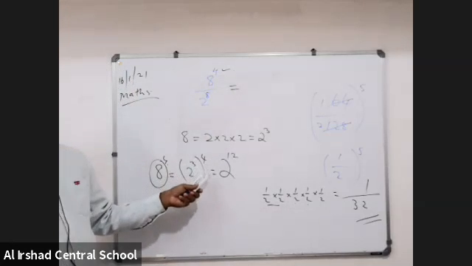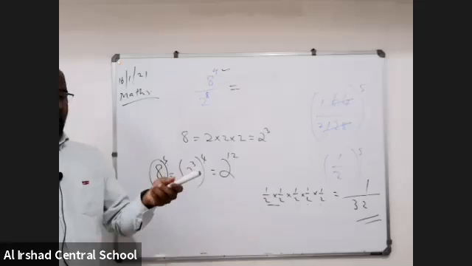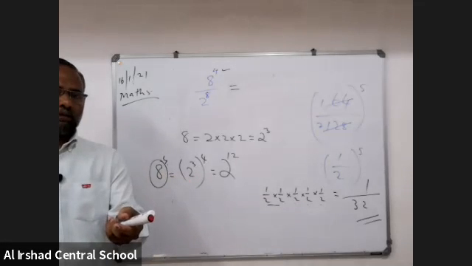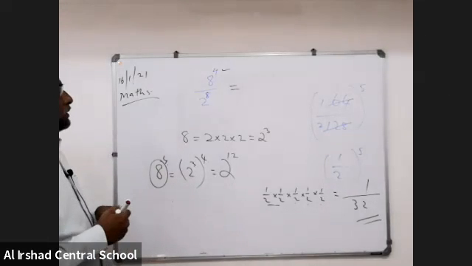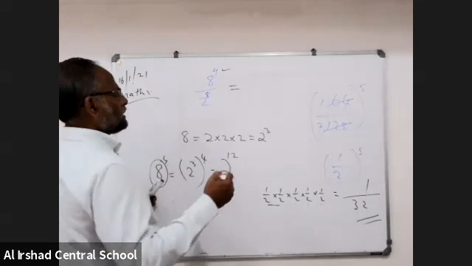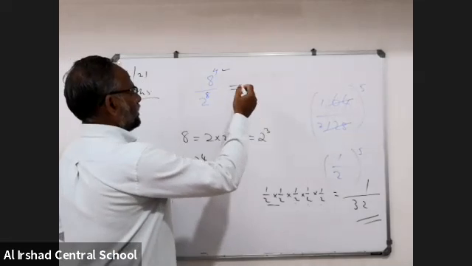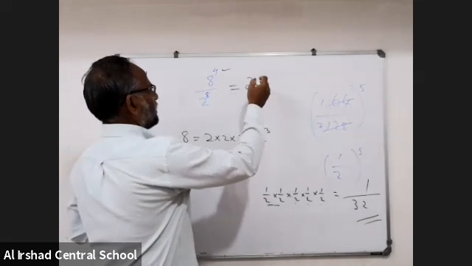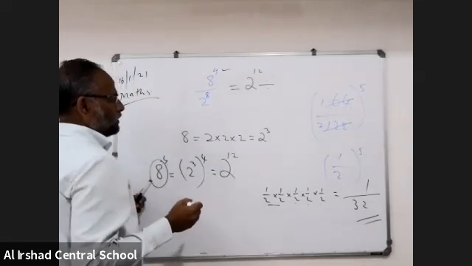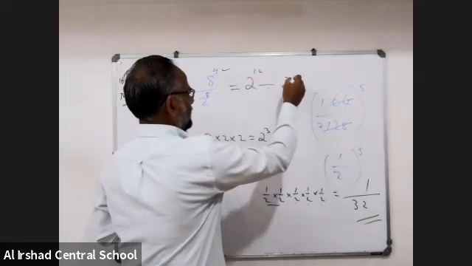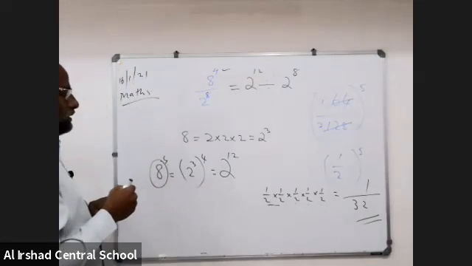3 into 4, we have a to the power of m into a to the power of m. Second law, third law, like that. So here, 2 to the power of 12. Okay, sir. Now we got it. 2 to the power of 12 divided by 2 to the power of 8. Now we can do that.